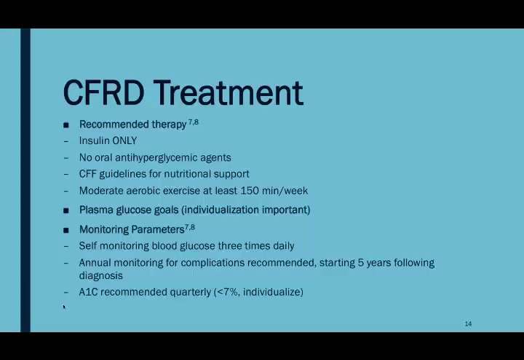Plasma glucose goals are individualized per the patient, and monitoring parameters include self-monitoring of the blood glucose 3 times a day, annual monitoring for complications starting 5 years after the diagnosis, and an A1C is recommended quarterly with a goal of less than 7%.